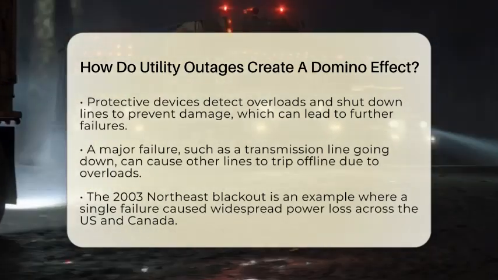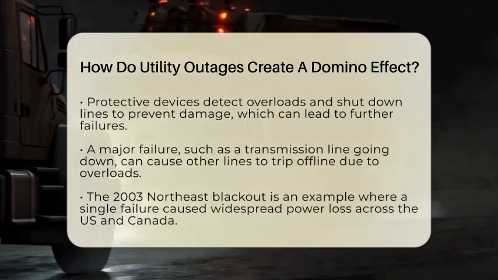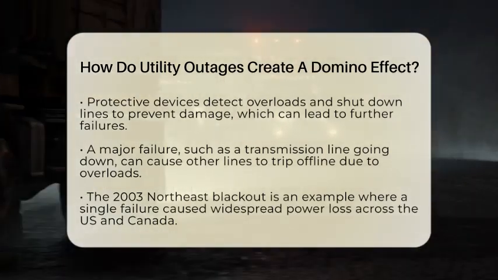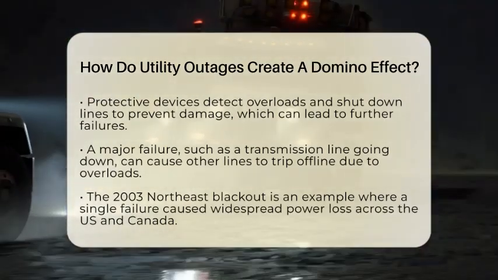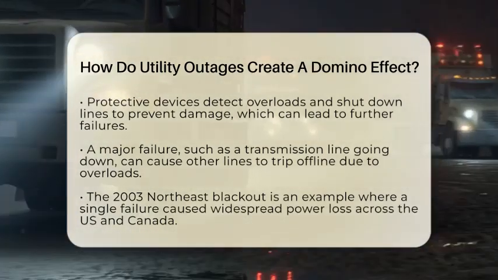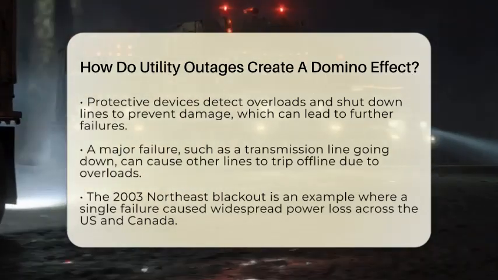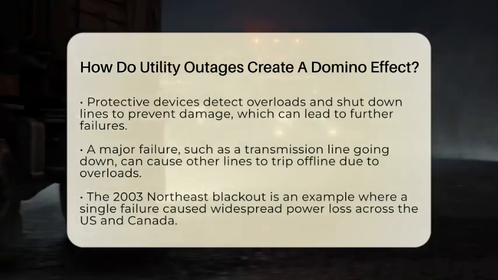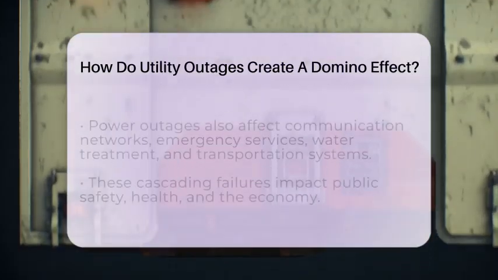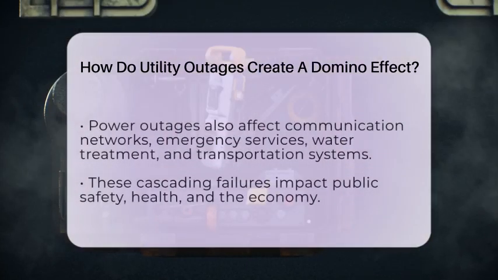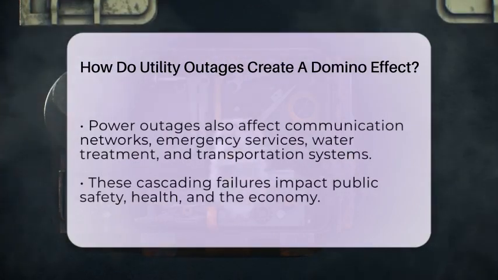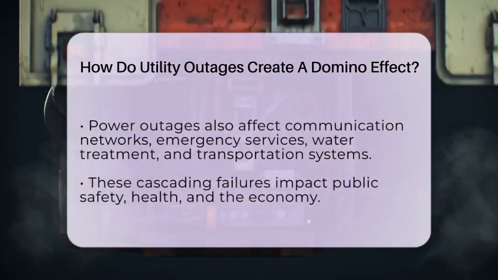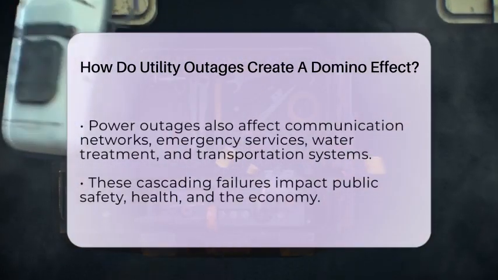Think about the 2003 Northeast blackout in the United States and Canada. A single line failure caused multiple lines to sag and contact objects, tripping offline one after another. The loss of key transmission paths made power flow in unusual directions, confusing protective systems. This caused more lines and generators to disconnect, splitting the grid into isolated sections that couldn't supply power.